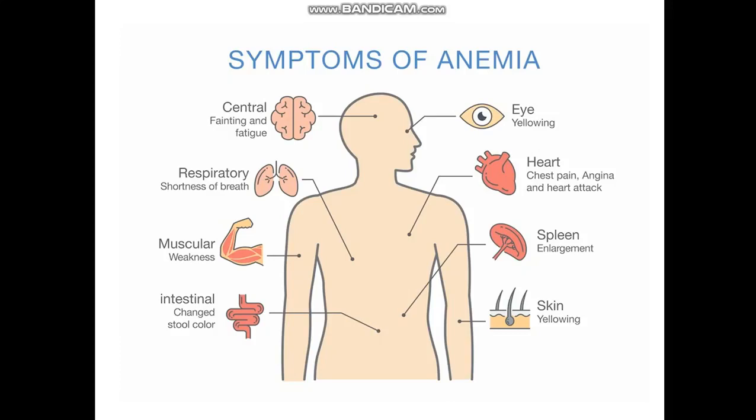Enlargement of the spleen, what we call splenomegaly, and yellowing of the skin, because as I mentioned before, in the RBC there is hemoglobin, and hemoglobin is responsible for the redness of the blood. So since there is a decrease in the RBC, that means there is a decrease in the hemoglobin and yellowing of the skin. Fainting and fatigue, and also shortness of breath, weakness, muscle weakness, and also changes in the color of stool.